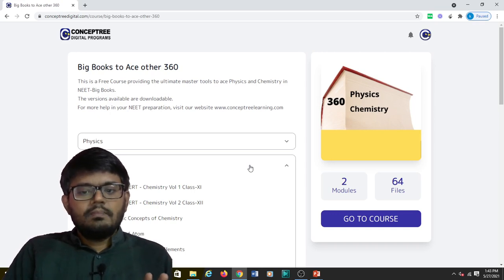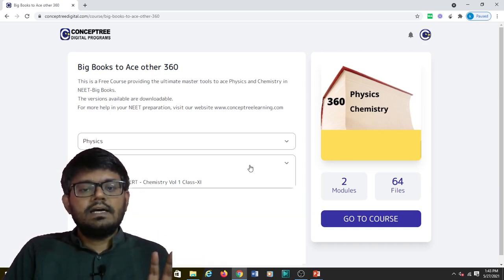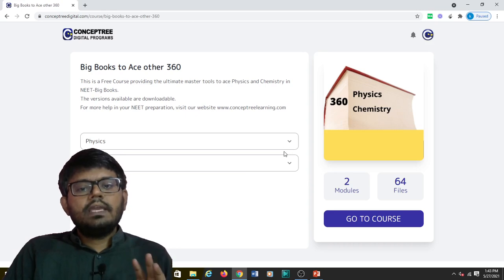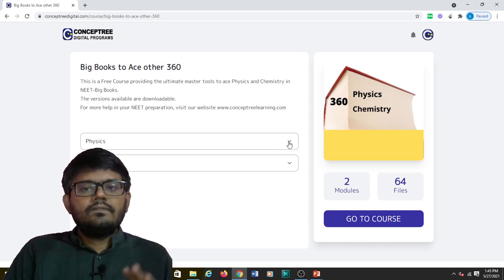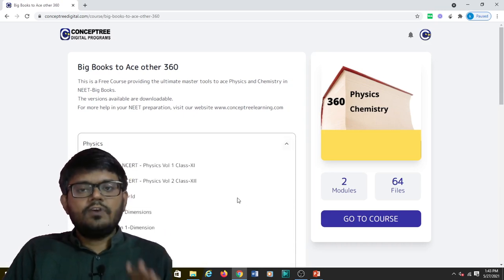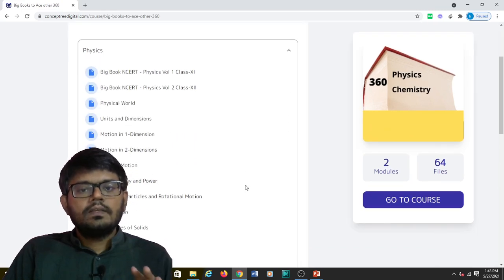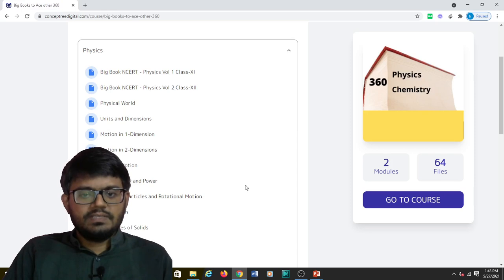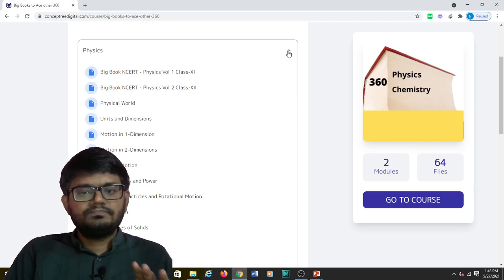But this is a resource that is used by a lot of staff or faculties who are involved in setting up papers for competitive examinations. That is why, if you go inside, you will see that it will not be like a regular soft copy; it will be like a scanned book.